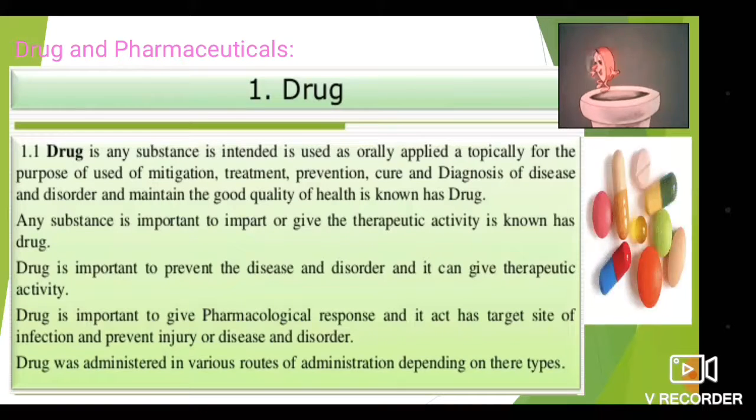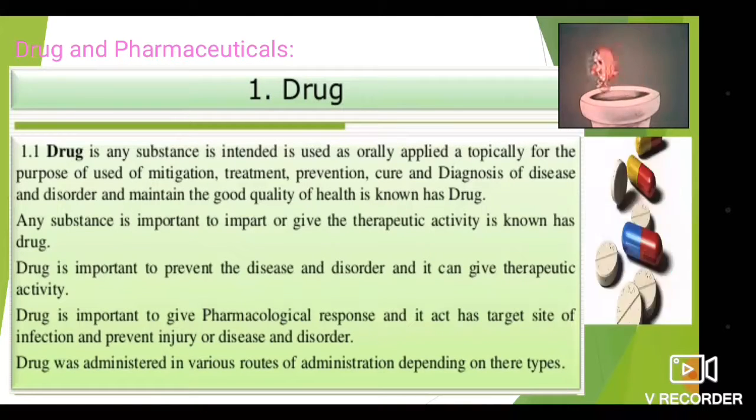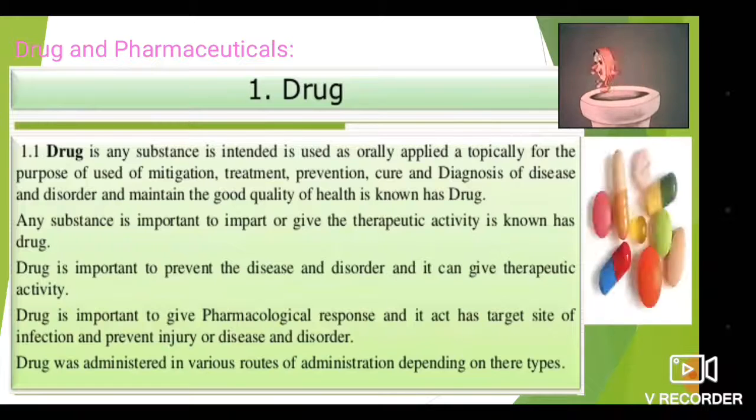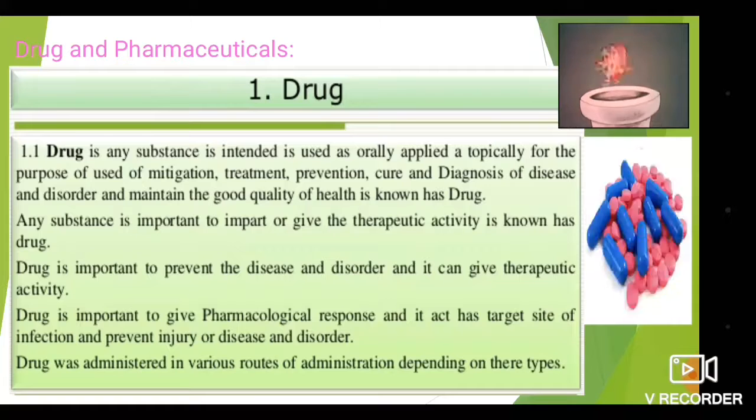A drug is any substance important to impart or give therapeutic activity. Therapeutic activity means pharmacophore activity, that is, pharmacodynamic or pharmacokinetic activity. So this is known as a drug. What is the role of a drug? It is important to prevent disease and disorder, and it can give therapeutic activity.